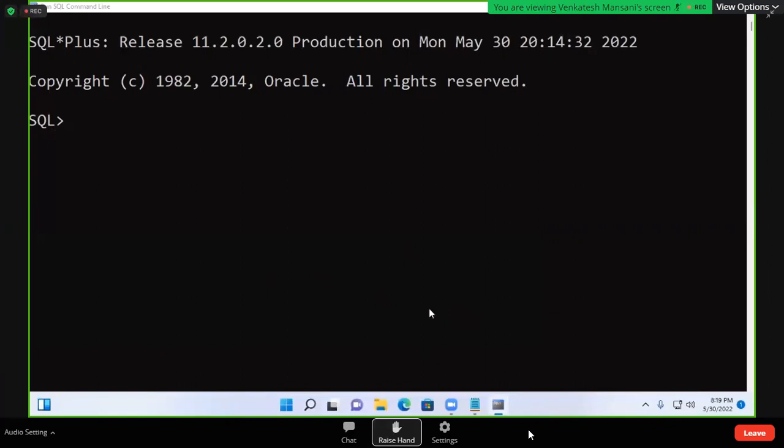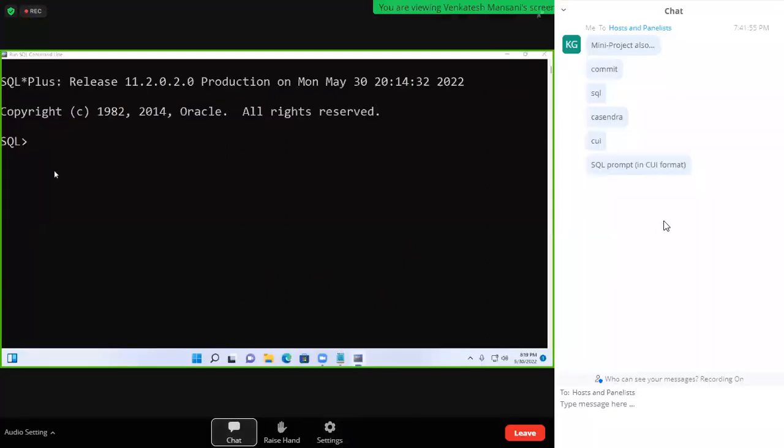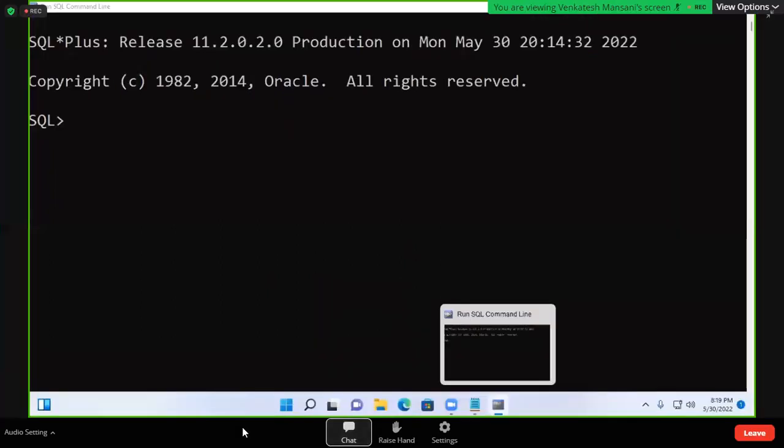Any other answer? Those who didn't give an answer, what is your answer? Command. Database application. Okay. See, just now I gave a diagram. One is database, one is application. Application communicating with database is called database application.